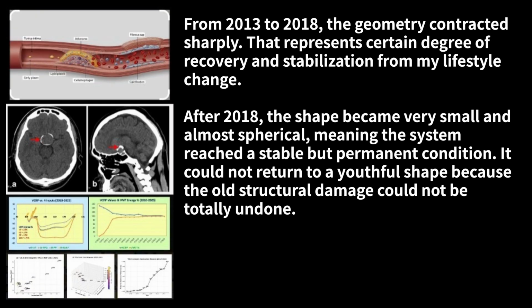From 2013 to 2018, the geometry contracted sharply. That represents a certain degree of recovery and stabilization from my lifestyle change. After 2018, the shape became very small and almost spherical, meaning the system reached a stable but permanent condition. It could not return to a youthful shape, because the old structural damage could not be totally undone.